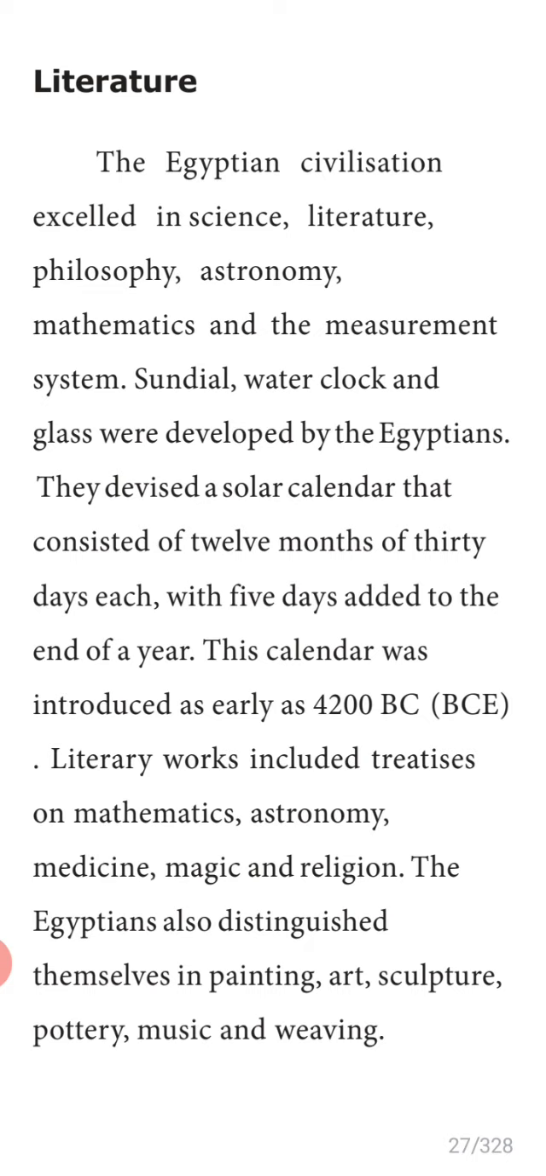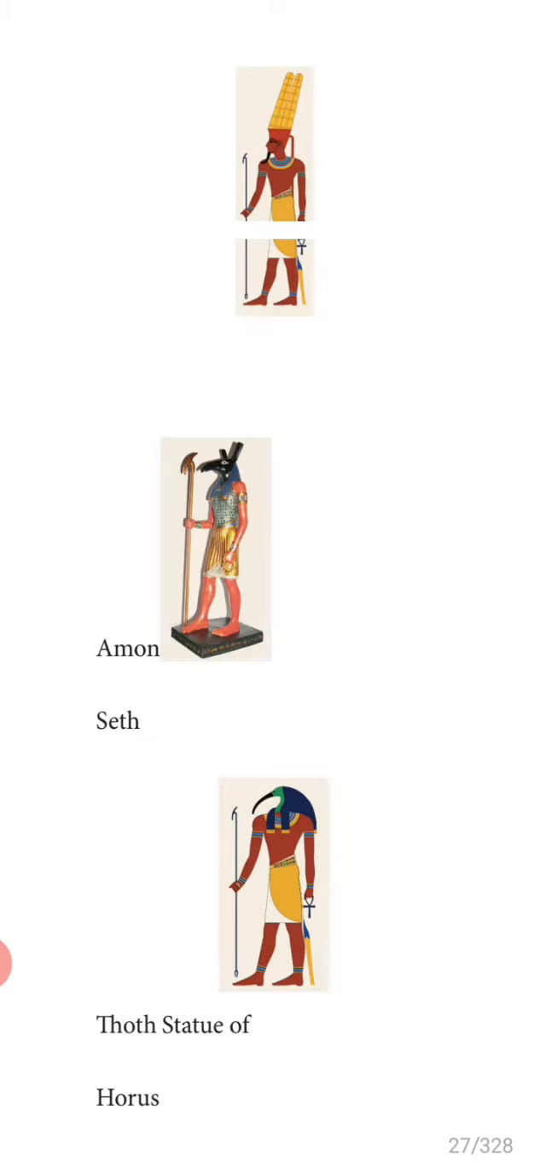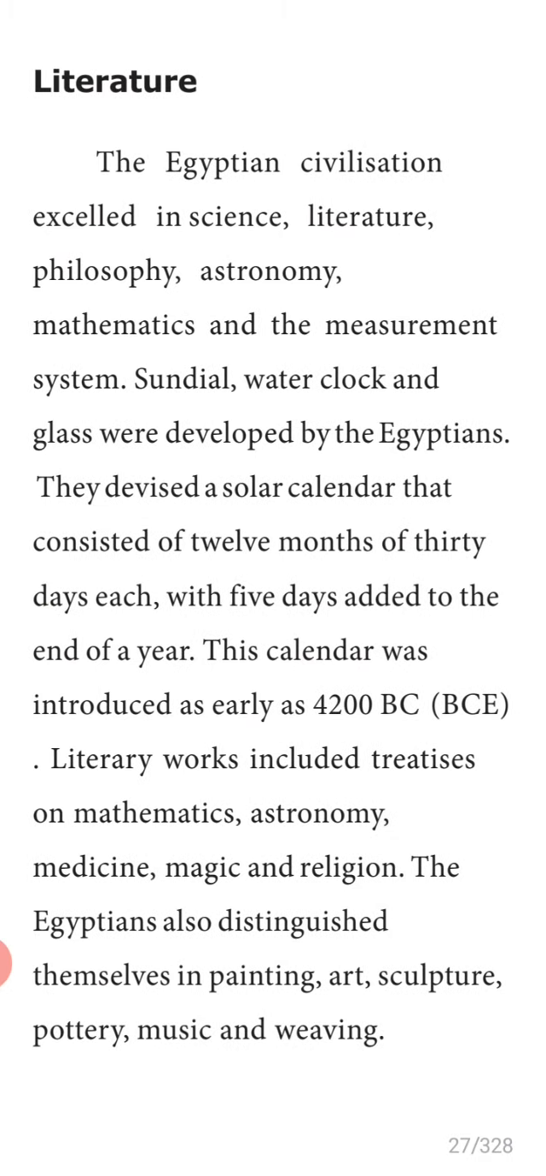Literary works are also included. Literary works also included treatises on mathematics, astronomy, medicine, magic and religion. Egyptians were excellent in maths and astronomy. What do you mean by astronomy? Study about the sky. The Egyptians also distinguished themselves in painting, art, sculpture, pottery, music, and weaving.